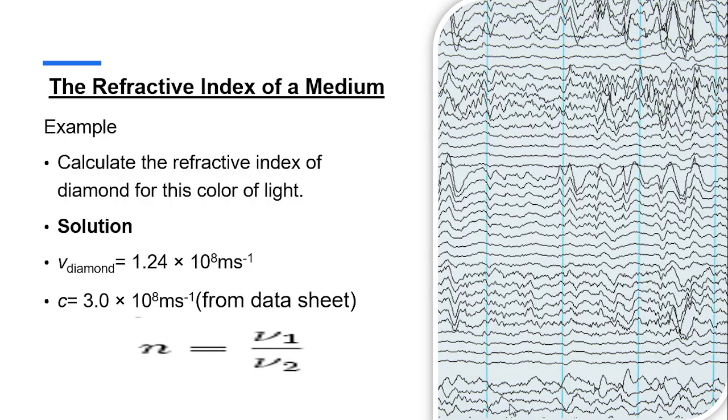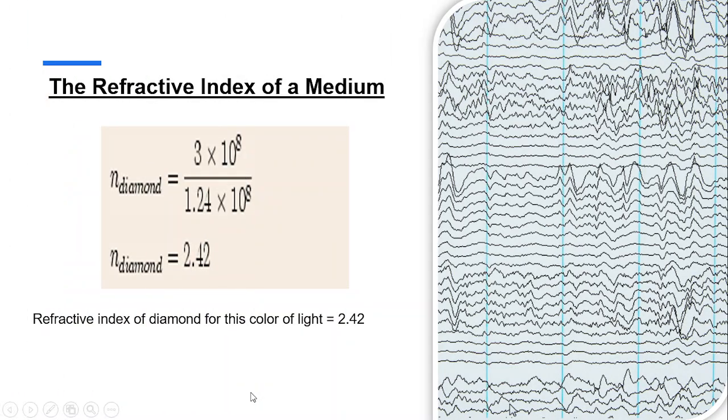From the equation, we know that the refractive index equals v1/v2. Easily, you can calculate that the refractive index of diamond is equal to 3 × 10^8 divided by 1.24 × 10^8. We get the answer, that is 2.42. So the refractive index of diamond for this color of light is 2.42.